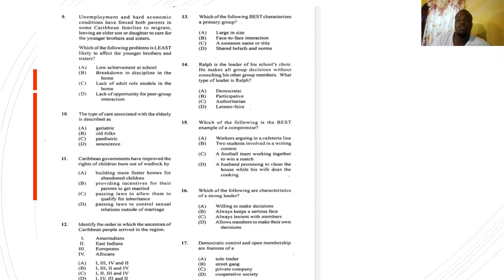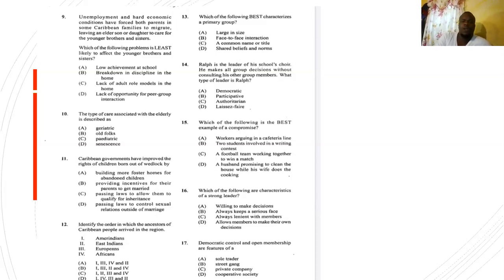So it's D, a husband promising to clean the house while his wife does the cooking. Because we know that generally women do housework. So if the husband is going to do a part of the housework, that is actually compromise, because the woman might be working, or even if she's a housewife, she might be tired and overwhelmed. So the husband understands that he has to work, he has to assist, right?